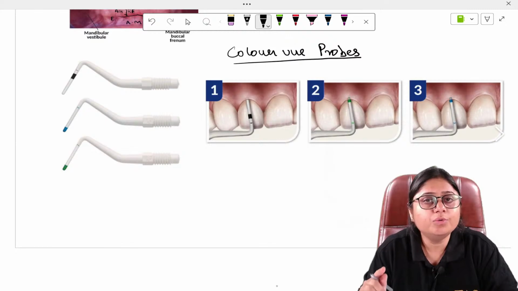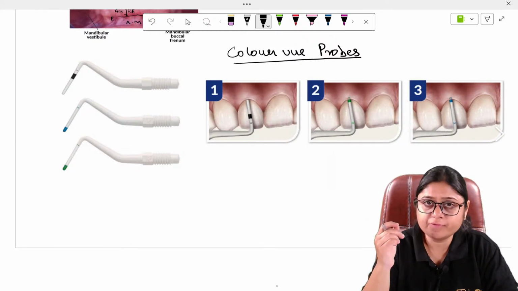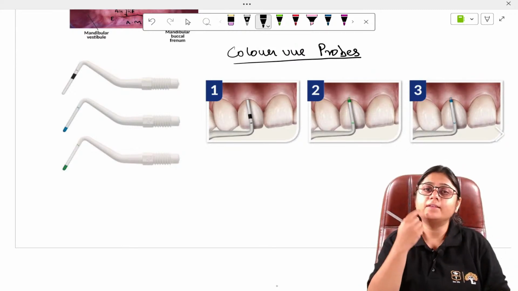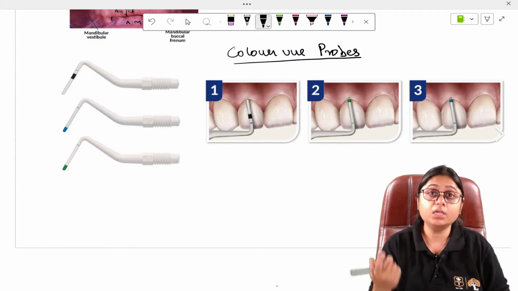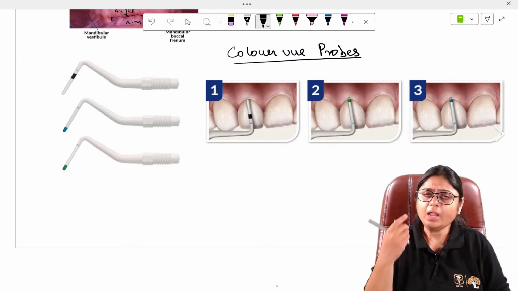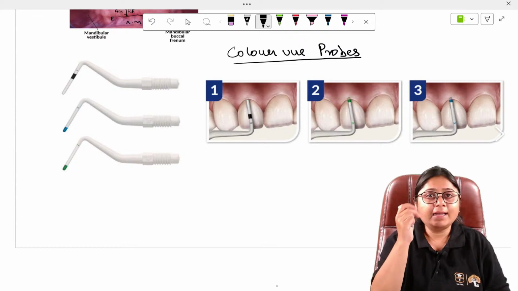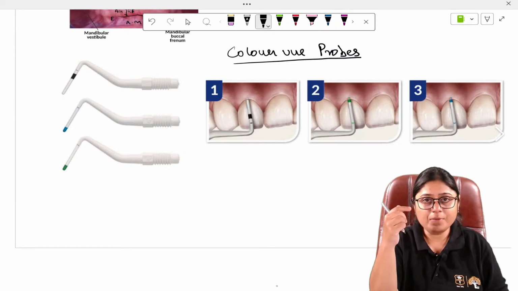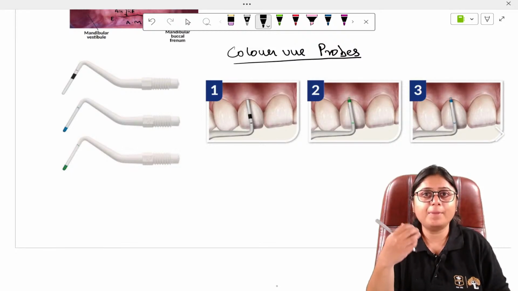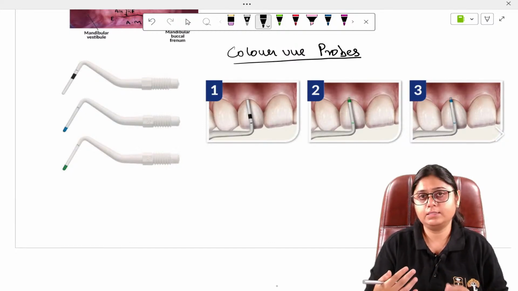One method I told you is the periodontal probe. A marked periodontal probe such as UNC 15 has marking till 15 mm, right? So what we'll do is we will anesthetize the area. We'll give infiltration to the patient where we want to measure the gingival biotype, and we will insert the probe perpendicularly, and the depth up till which the probe is penetrating, suppose 1 mm, 2 mm, 3 mm, based on that we can judge how thin or thick is the gingiva.